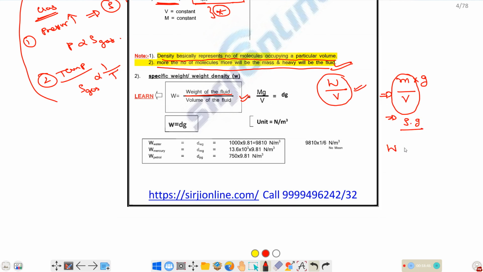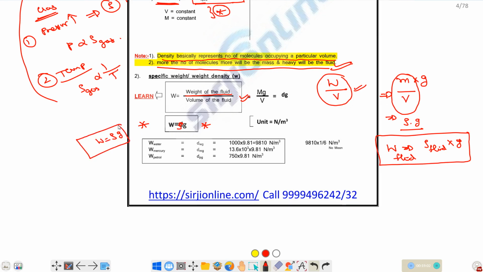So specific weight of any fluid will be equal to the density of the fluid into the gravitational constant. That is density into g, rho into g. You mention it as w, that is w equals rho into g. Okay, that is specific weight or weight density. You have to know rho of water. Here the unit will be Newton per meter cube, weight by volume, so that will be Newton per meter cube.